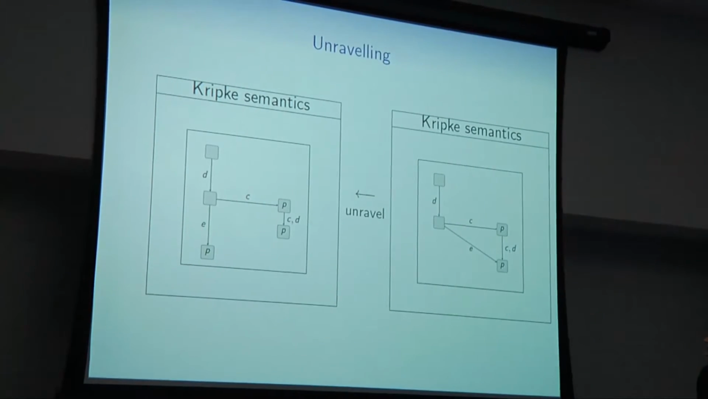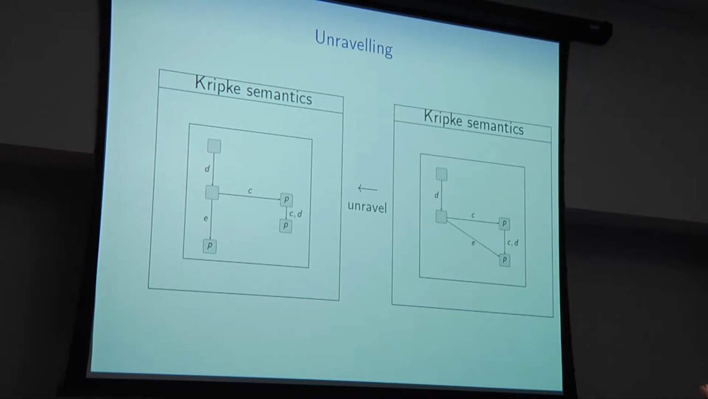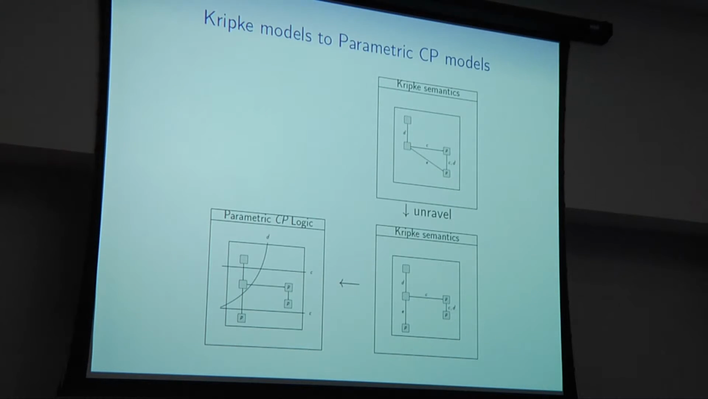The solution to this, of course, is to unravel the model first. So we'll have an extra step in the construction. We start off with a Kripke model here. We unravel it, and then perform the construction of the parametric CP model, which ensures that those kinds of problems don't occur. Okay, so that basically gives us our completeness result. You take a consistent set of formulas, you interpret it in the canonical model, you unravel, and then you construct an equivalent parametric model by the construction we just told you about.